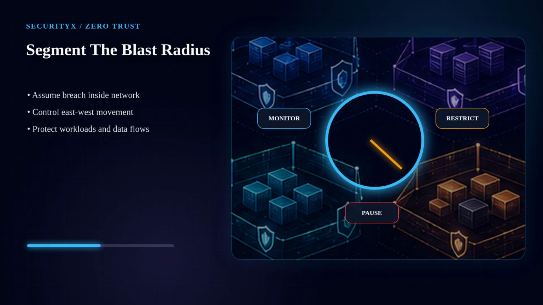Zero trust also changes network and workload design. Assume an attacker may already be inside. Segmentation and policy enforcement reduce lateral movement and limit the blast radius of a compromised identity or system.